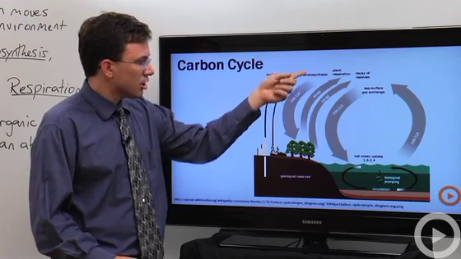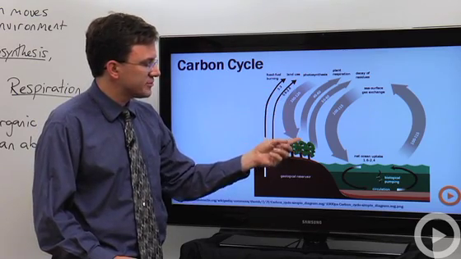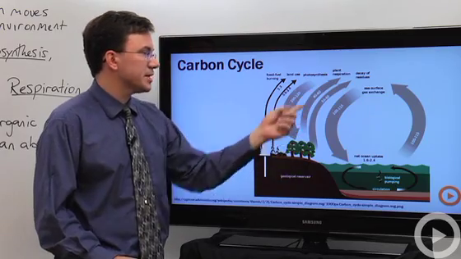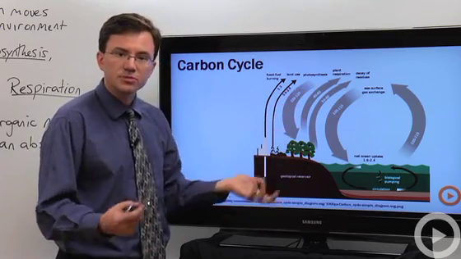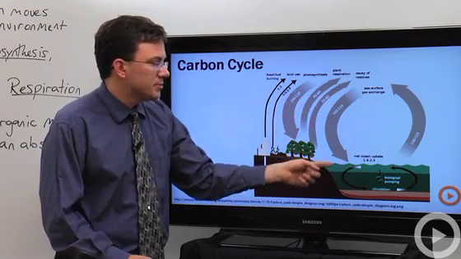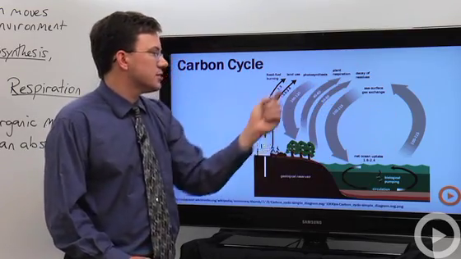Now let's take a closer look at this diagram here, and here we can see a very simple diagram that shows carbon dioxide or carbon from the atmosphere going into trees through photosynthesis. It can be released by plants respiring, by other things respiring that ate the plants, or soil bacteria. Carbon can be absorbed into the oceans and released in the oceans.